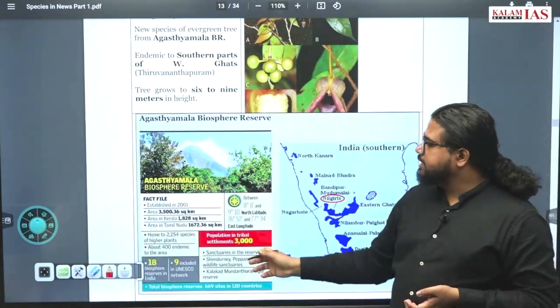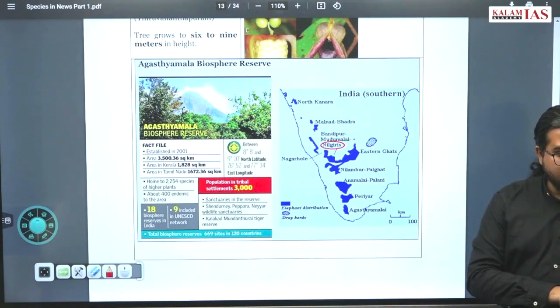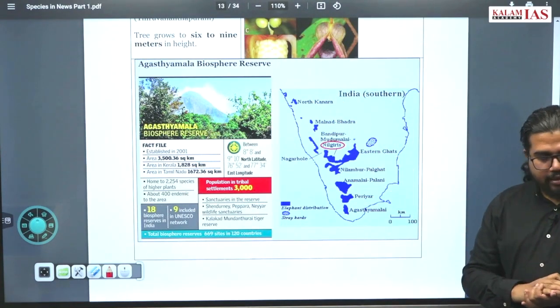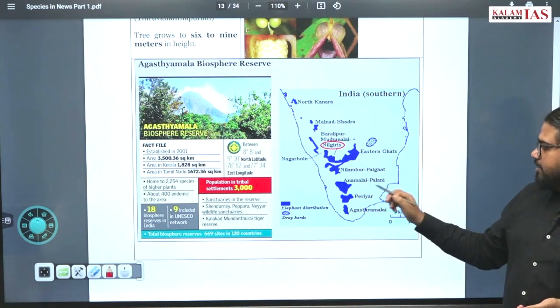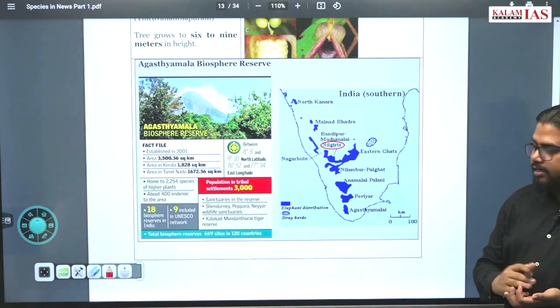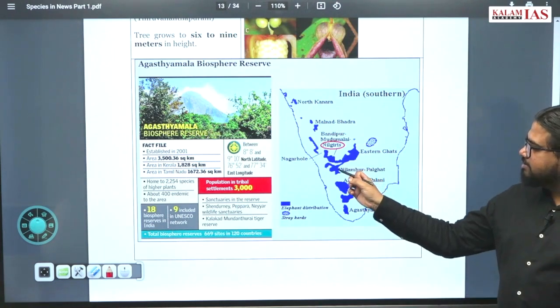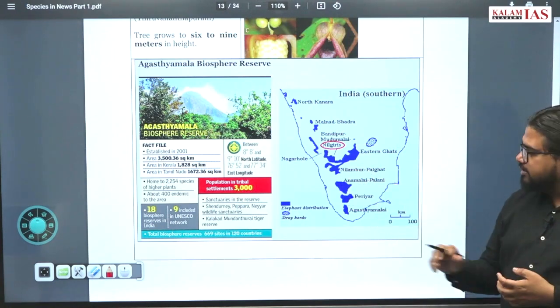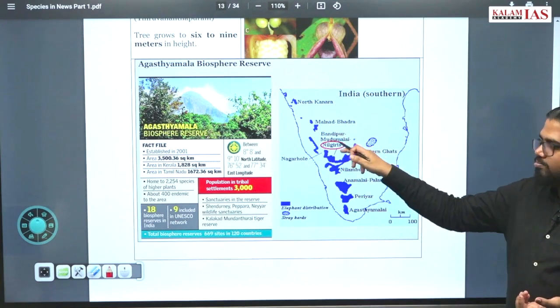Now for Agasthyamala, what you have to study is the map of the Western Ghats distribution in the lower part. Agasthyamala is the lowest part. Above it comes Periyar National Park, above it Annamalai and Palani, then Silent Valley and Palakkad, and the Nilgiris come under this part. Nilgiri is more above this.